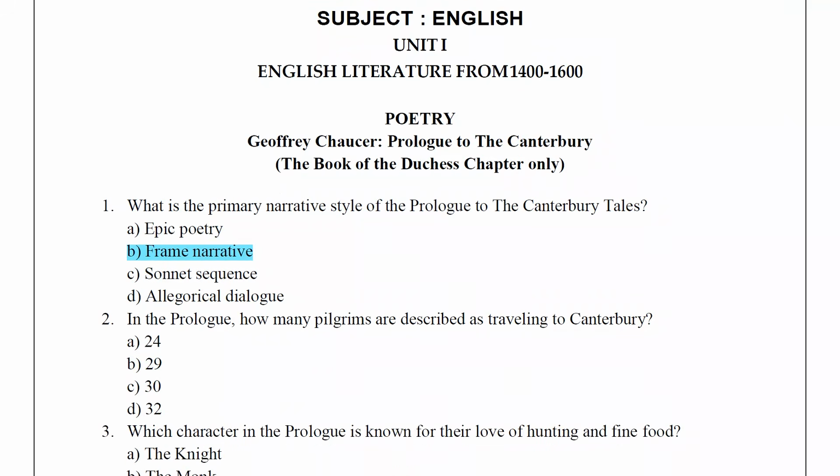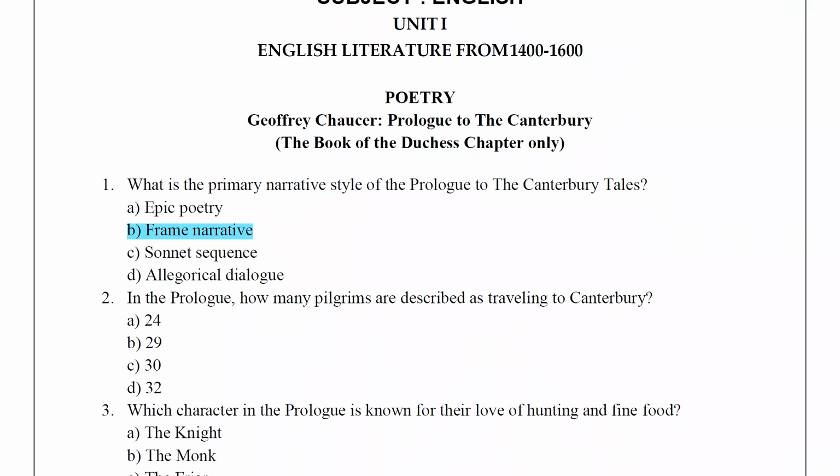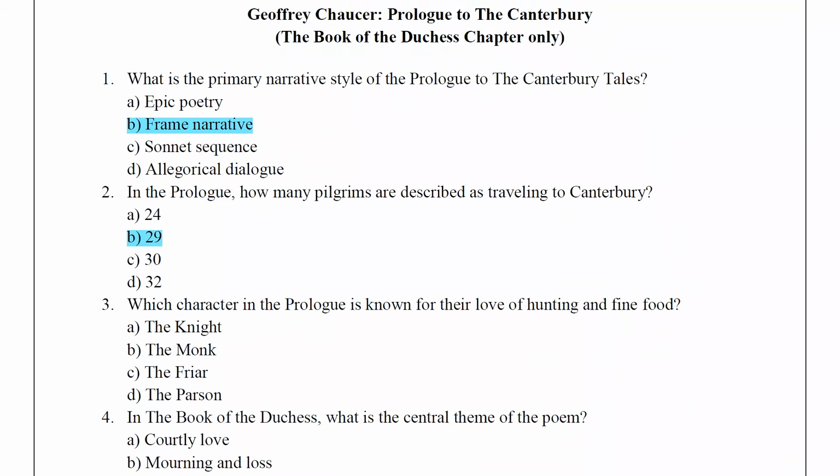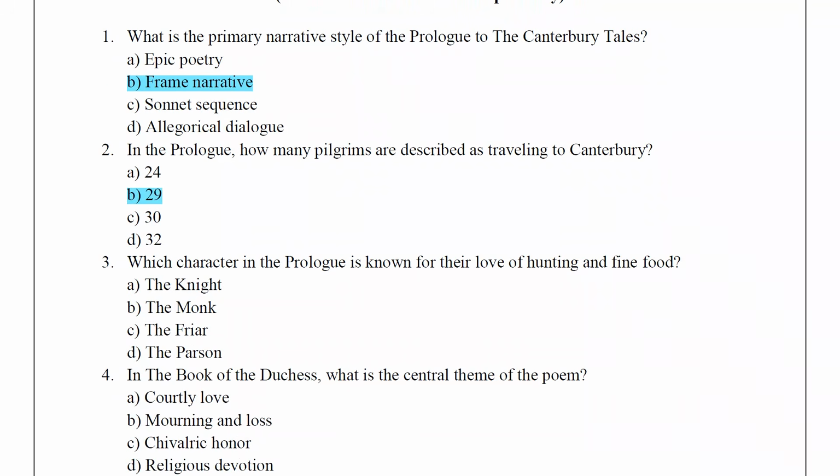In the prologue, how many pilgrims are described as traveling to Canterbury? The answer is 29. Which character in the prologue is known for their love of hunting and fine food? The answer is the monk.